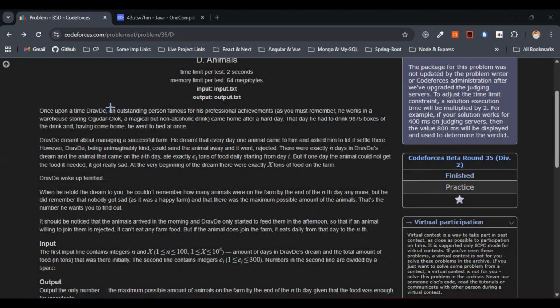We have been given n days and an initial stock of x tons of food. So this is nothing but the tons of food. So one day i, meaning i is one-indexed here, one animal arrives that if accepted eats ci tons every day from day i through day n.